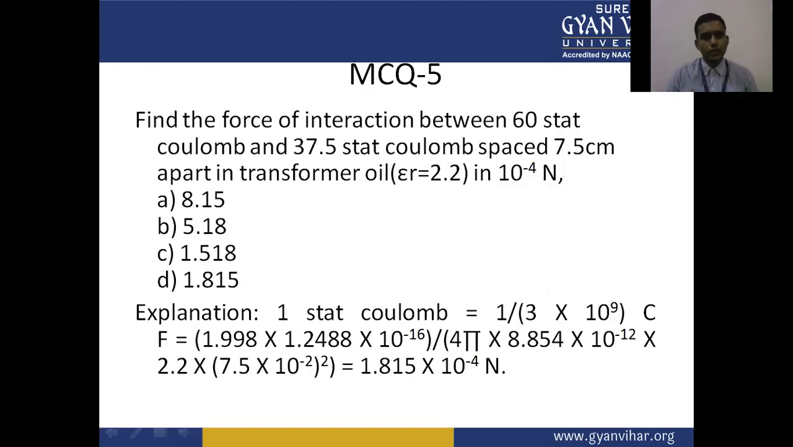Find the force of interaction between 60 stat Coulomb and 37 stat Coulomb spaced 7.5 centimeters apart in the transformer coil. The options in 10 to the power minus 4 Newton: A is 8.15, B is 5.18, C is 1.518, D is 1.815. So the correct answer is 1.815 into 10 to the power minus 4 Newton.